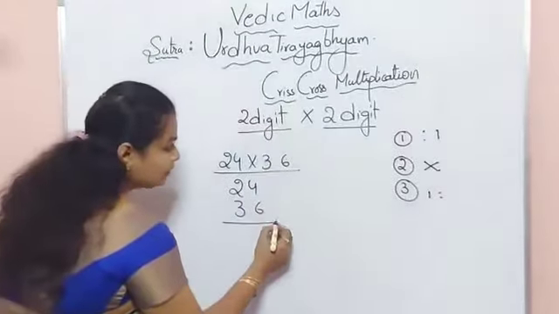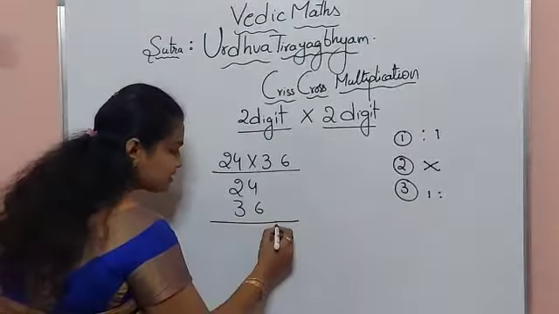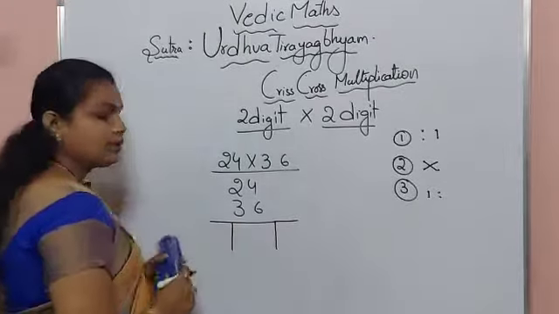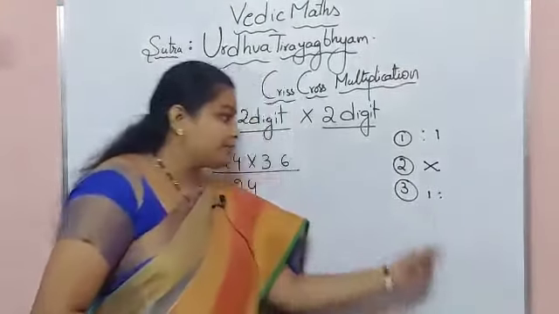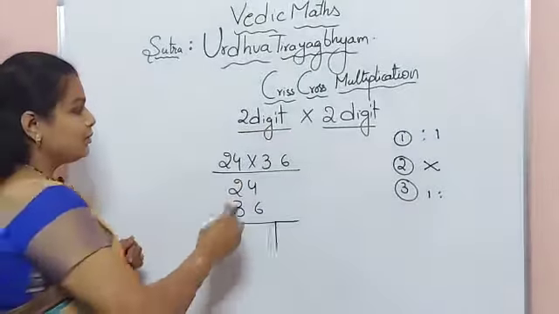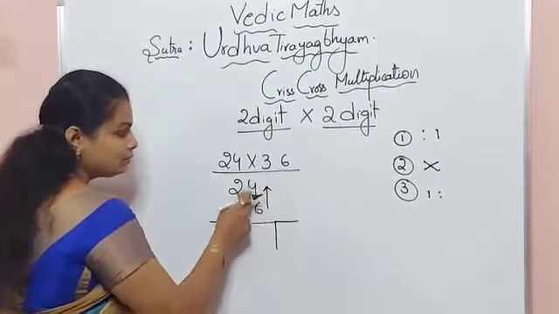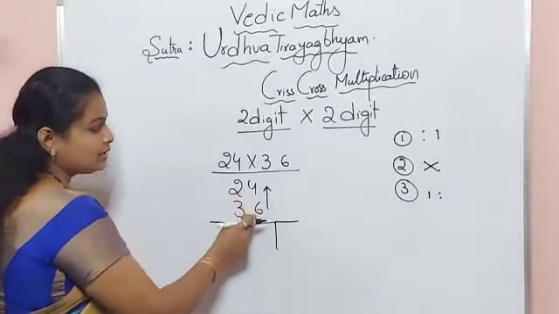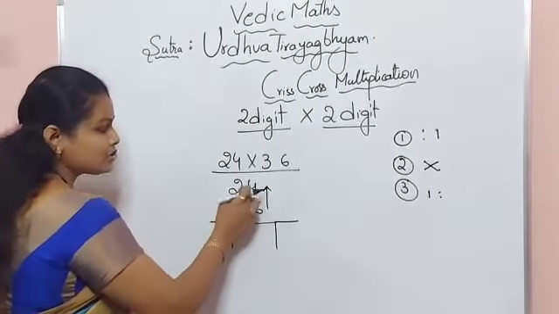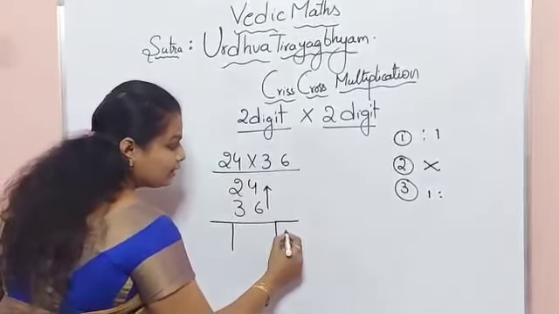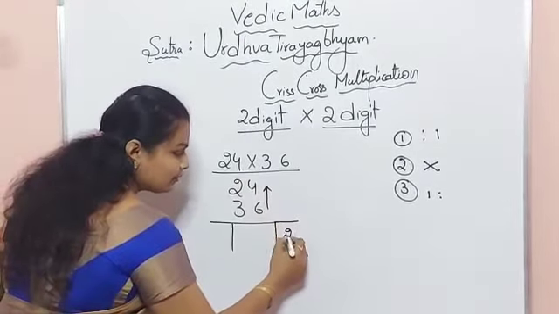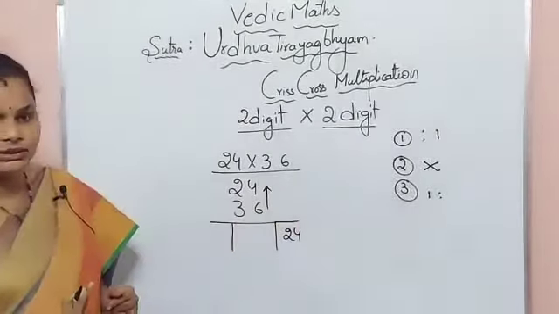See, I told we are going to solve this sum in 3 steps, right? So the first step is ones place multiplication. Here the ones place digits, what are they? 6 and 4, no? So 6 fours are here, 6 fours are 24. Just write down 6 fours are 24.